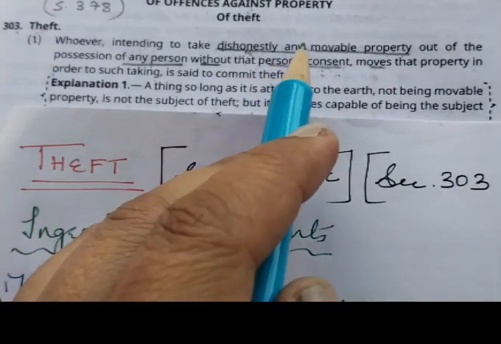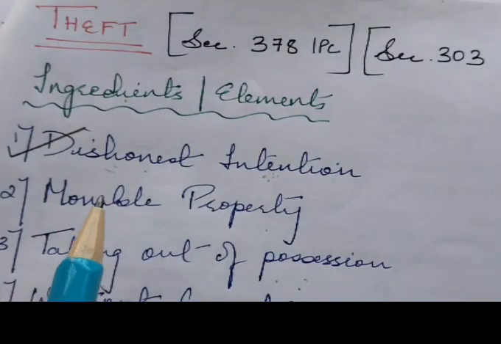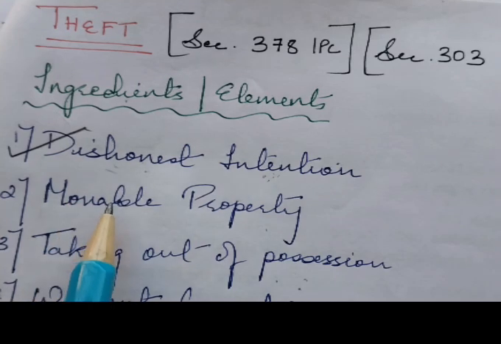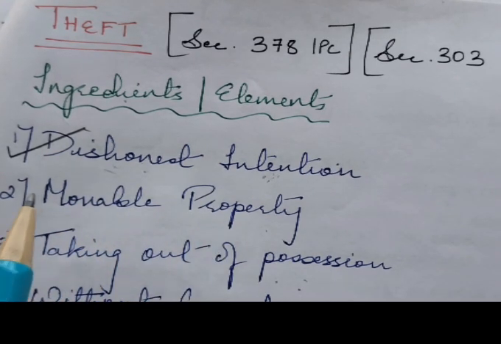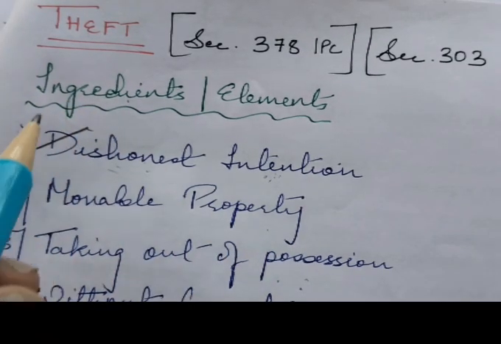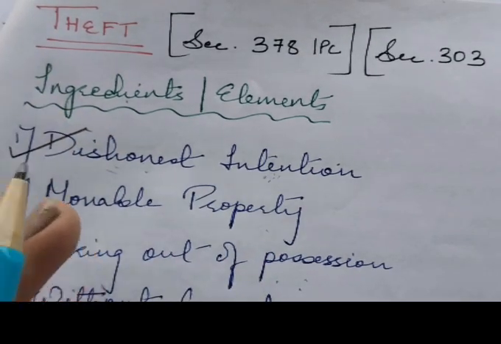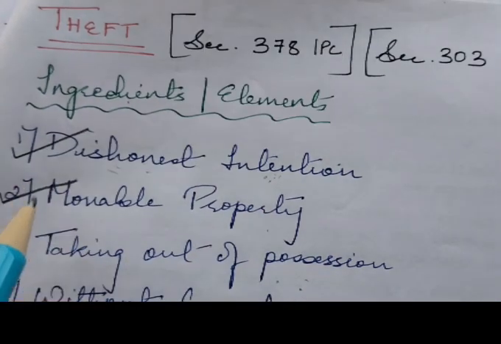The second is any movable property. So the property must be movable. Immovable property like land cannot be stolen. So it is not a subject of theft. So stealing jewelry, money or vehicles are all subject of theft, which is movable property. So second is movable property.